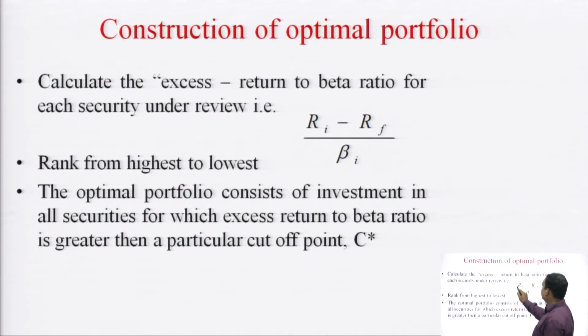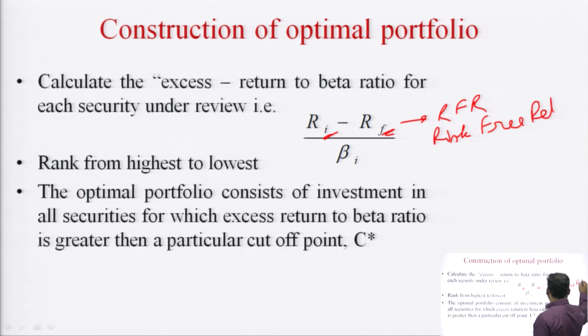Excess return is the return from that particular security minus the RF. Here RF denotes the RFR, the risk free return. Risk free return is the return which has negligible risk, like the investment in treasury bills, investment in government securities.